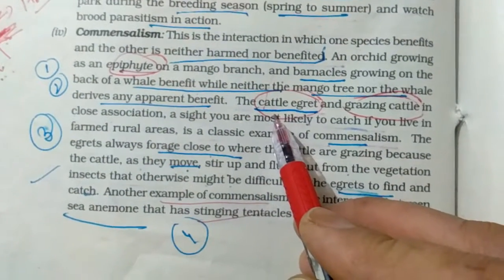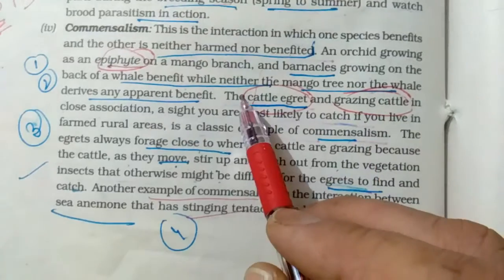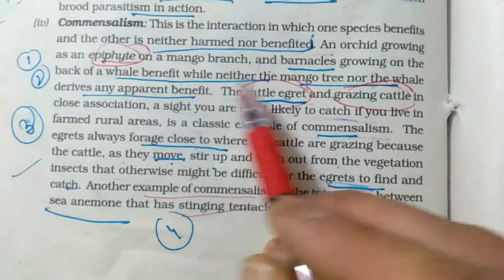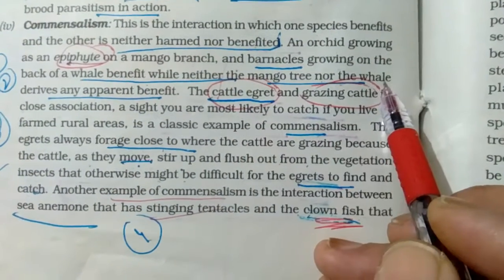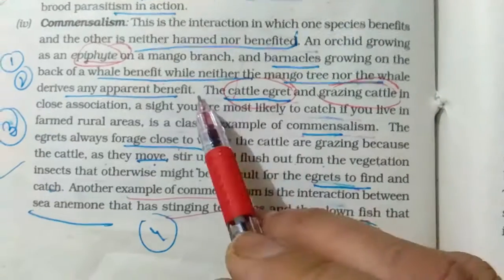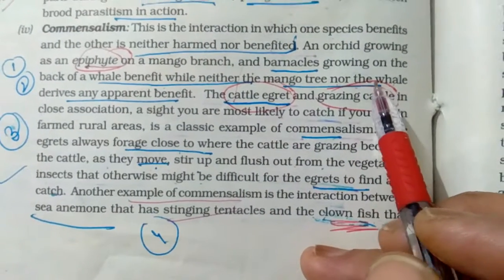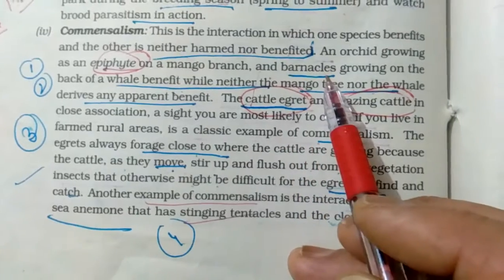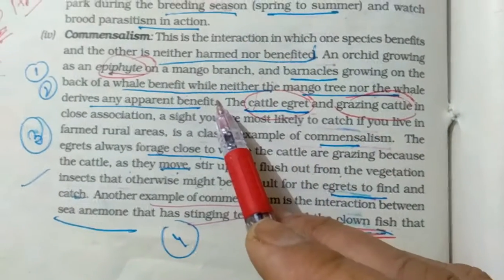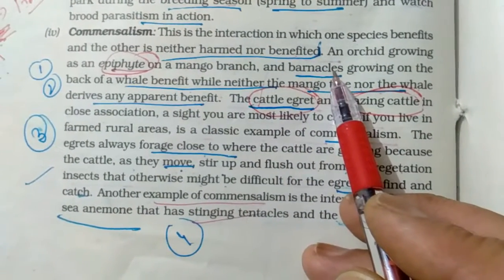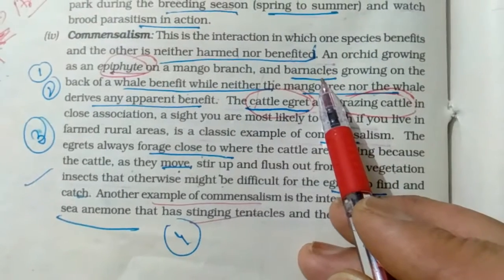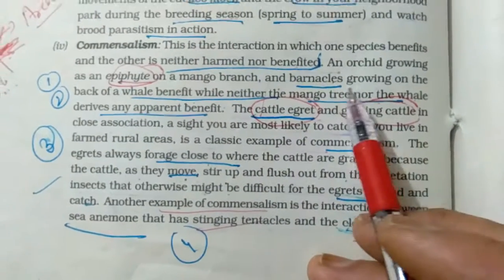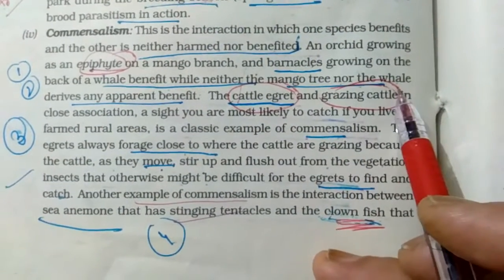Another example is the barnacles which grow on the body of the whale. Wherever the whale moves, the barnacles also move along with the whale, and then their food opportunities increase because they are moving to various habitats along with the whale.